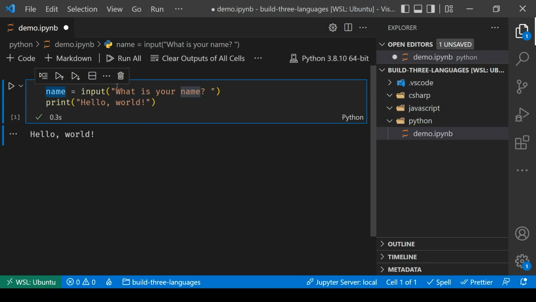So I can use input here. This will give me back the information that the user typed in. And then we'll print out hello, and then the name, like that.